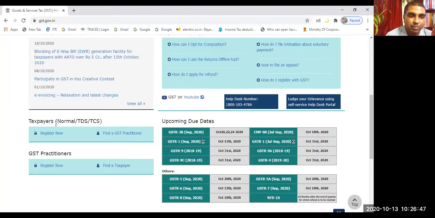Now you see, for a taxpayer, here is a link. You can register. If you want, you can find a GST practitioner who will help with the registration process. But we are not going to take the help of any practitioner. What we are going to do is register ourselves.